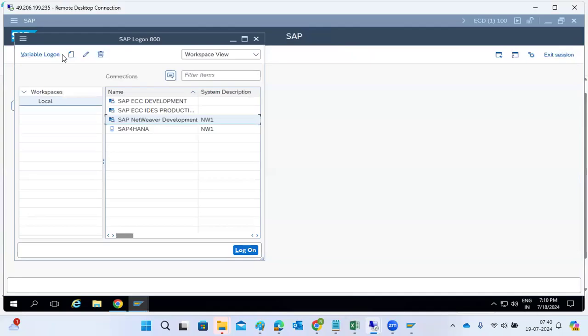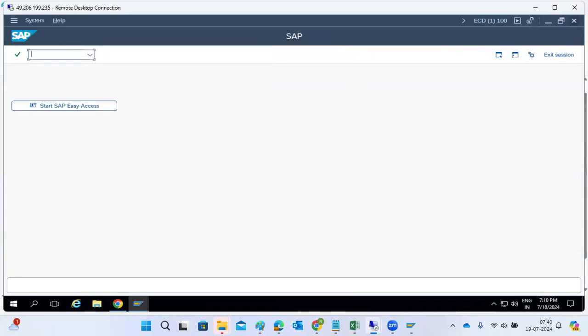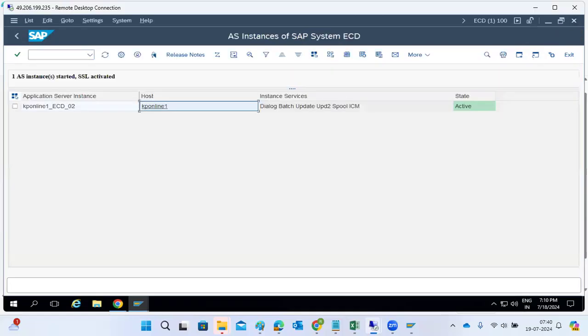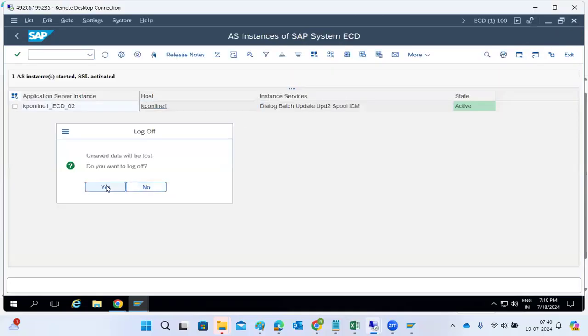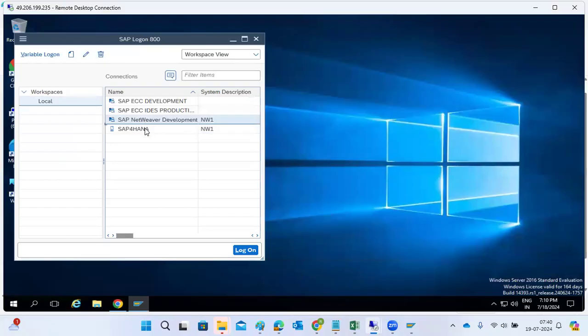One more question related to the background system. In SM37, we have to see the status of the job log. If the status is on hold, what is the meaning of that? Hold means hold. Suppose when you call your friend, he puts you on hold and speaks to another person, because he might be busy with other work.